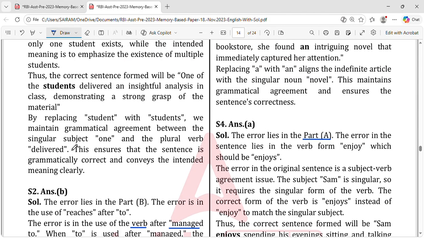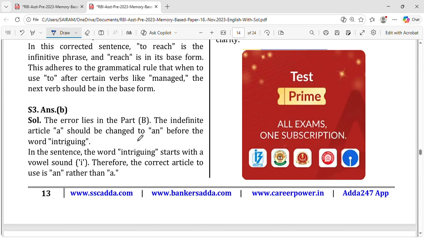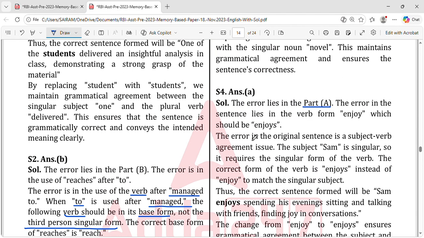So let's discuss the justification given for answers 3 and 4. Answer 3: A should be changed to an before the word interviewing, because it's a vowel sound, which you already know. For the fourth one, the error in the original sentence is a subject-verb agreement issue. Subject Sam is singular, so it requires a verb in the singular form. So it is enjoys. I enjoy doing, he enjoys doing, she enjoys doing. Here it is a name, so we have to put enjoys.